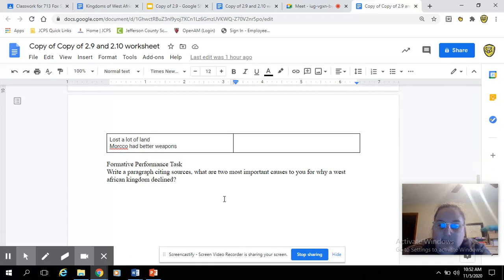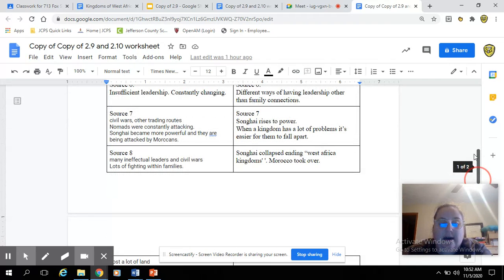For this last task, again, this is probably worth the most points, so please spend the most time on it. You are writing a paragraph explaining how West Africa falls apart. So you can go back through these and read through your sources.